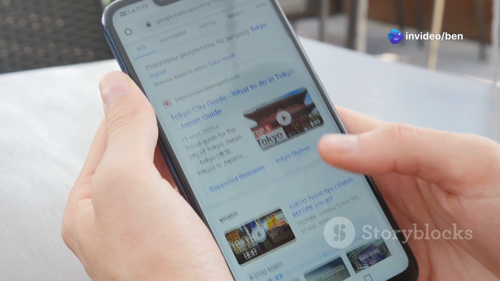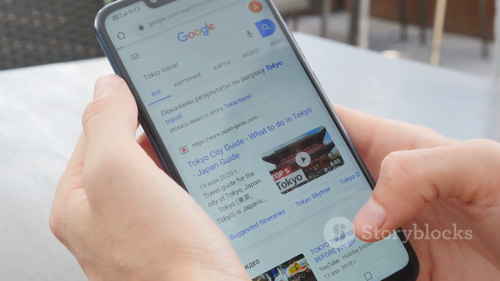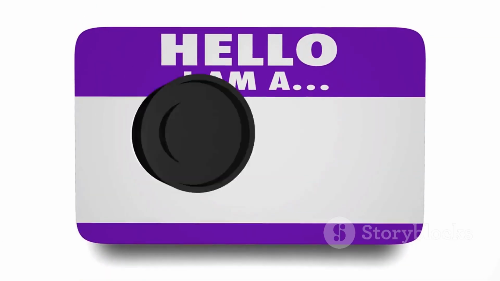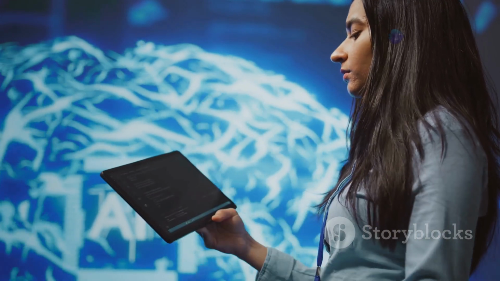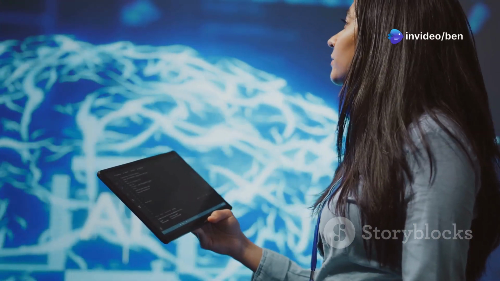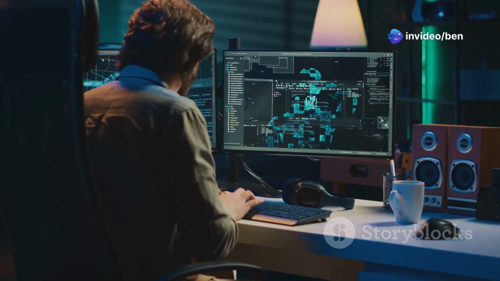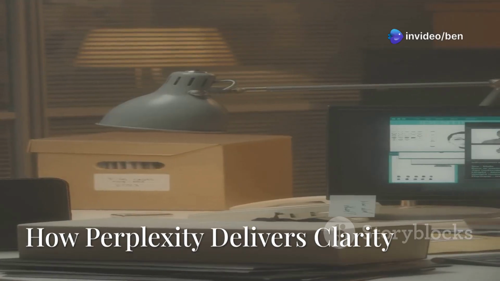Google primarily acts as an index, a directory of web pages. Perplexity, however, functions more like a research assistant. It reads, synthesizes, and then presents information. This fundamental difference changes the search experience.